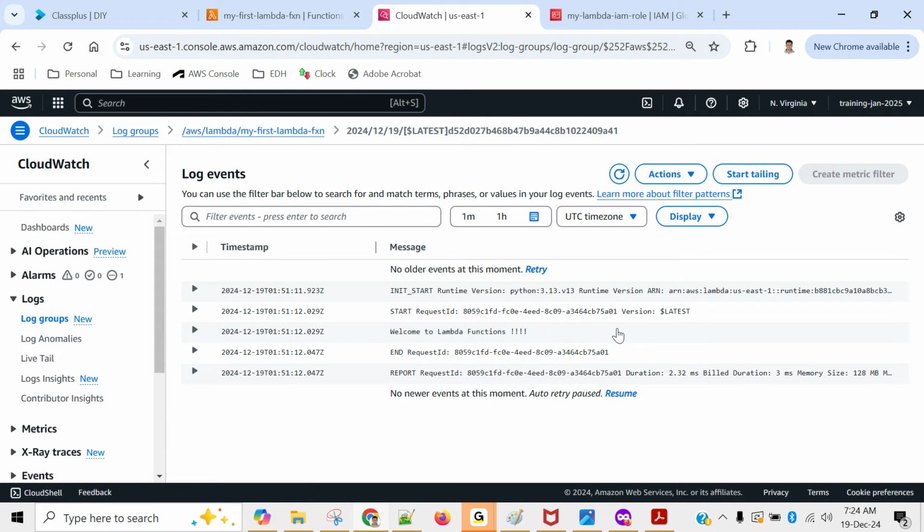It is helpful usually when things are not working as expected. For example, one file came into S3 and you were expecting that the file arrival should trigger my Lambda, but it did not trigger. Or you were expecting that the Lambda should read my file from S3, process my data, and write the output data into some Redshift table. Suppose you have written the code like that, but somehow your Redshift table is not updated. So where will you go to check? You will go to CloudWatch and check the Lambda execution and check what the error is. Maybe some permission issue, or file not found, or format is not recognized. There can be anything. Okay, so this is about monitor.